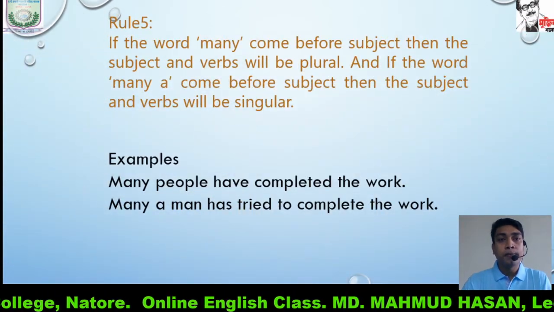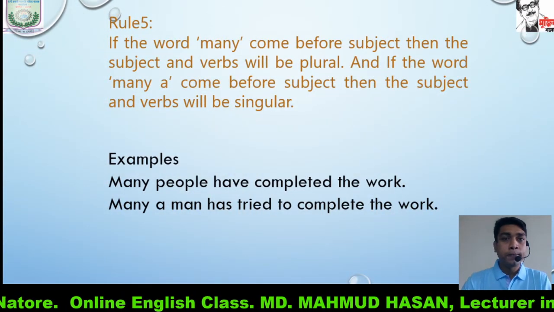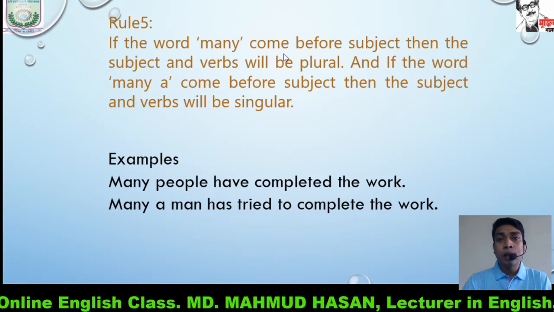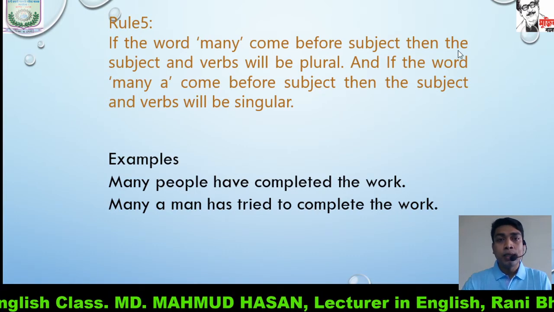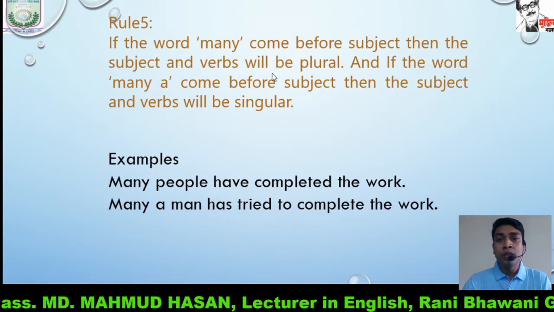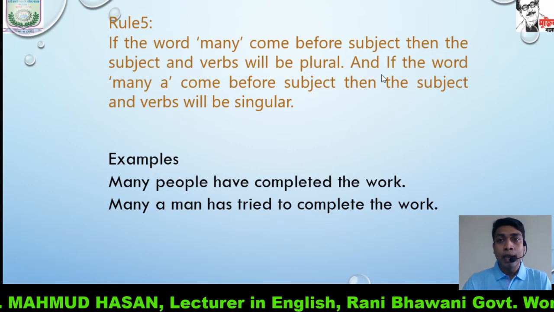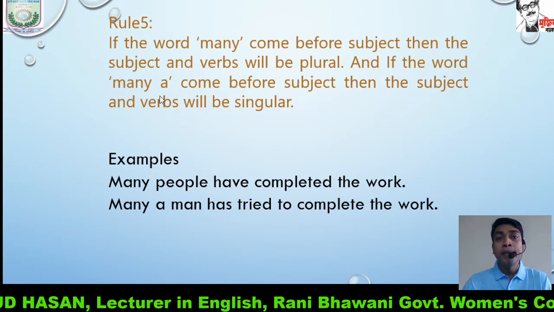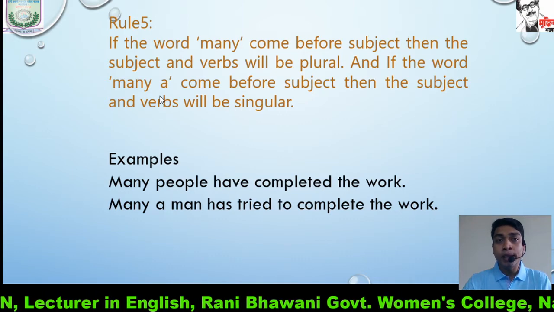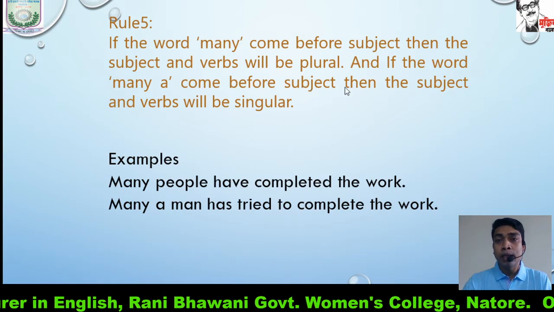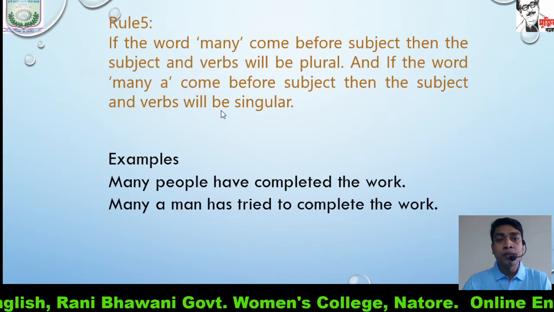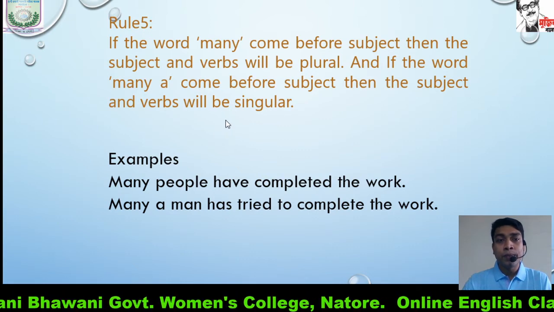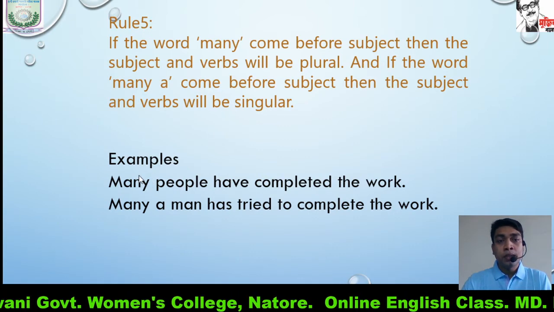Rule number 5. If the word many comes before the subject, then the subject and verb will be plural. And if the words many a come before the subject, then the subject and verb will be singular. Examples.